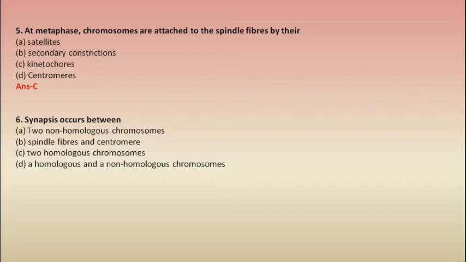Next question. Synapsis occurs between two non-homologous chromosomes, spindle fibers and centromere, two homologous chromosomes, or a homologous and a non-homologous chromosome. So our correct option would be option C, which is synapsis always occurs between two homologous chromosomes.